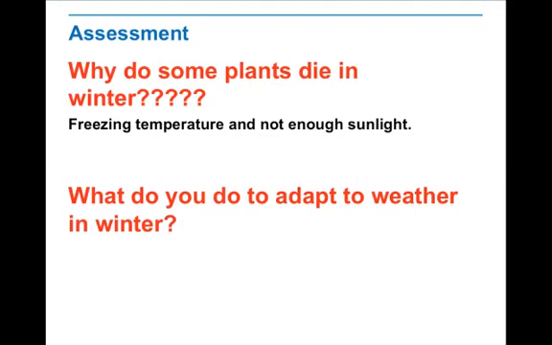What do you do to adapt to weather in winter? You wear heavy clothes and stay inside more. You cannot just go in the streets and walk because it's so cold. You have to stay home safe and wear heavy clothes and heavy jackets. All the time your mommy says, wear your jackets in winter. Why? To adapt to the weather in winter.